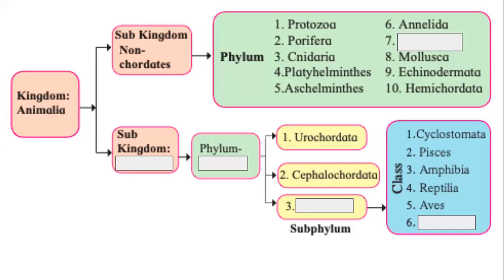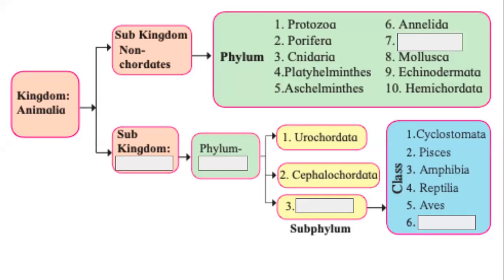We studied this in the last class. We studied why animals need to be classified. There are more than 7 million different species of animals, so it becomes easy for us. We can see interrelationships between the animals and their relationship with the environment. It becomes easier for us to identify different animals if we classify them. That was the need. And we also studied how classification evolved.